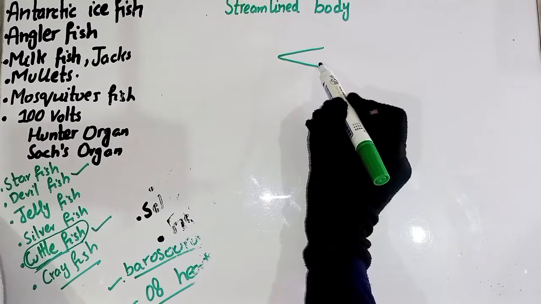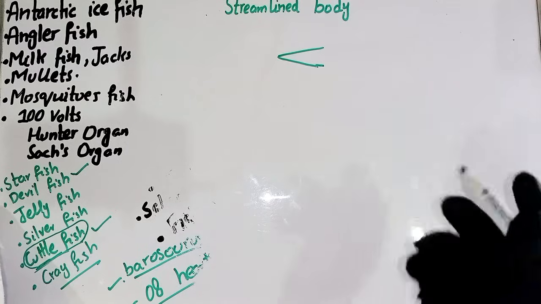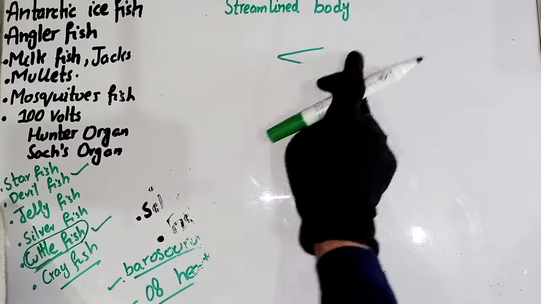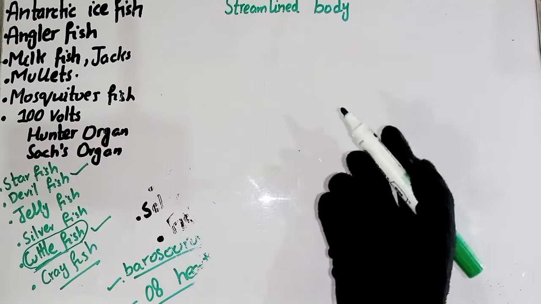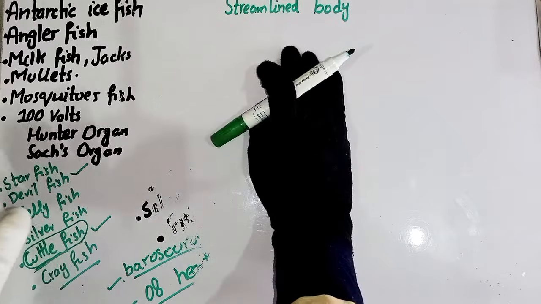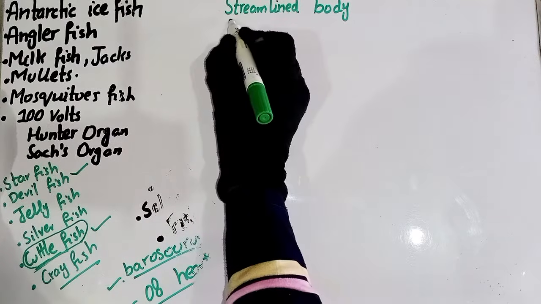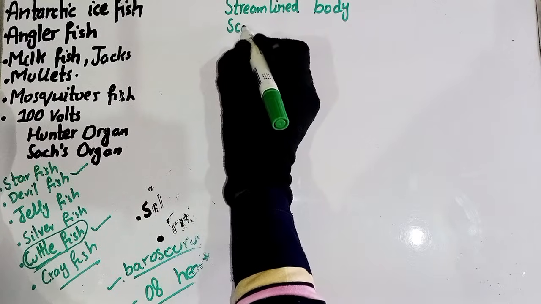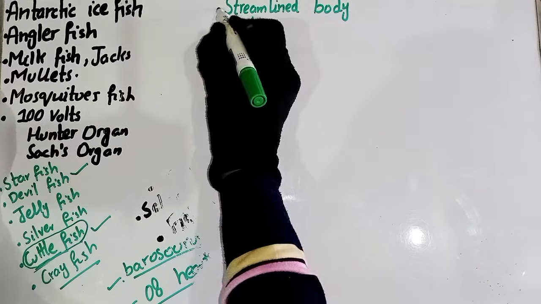This shape you have also discussed in aeroplanes. Aeroplanes also have this sort of body pattern. Fish have to overcome the resistance of the water and aeroplanes the resistance of air, so that's why both of these have a streamlined body. The second one is the presence of scales. The scales are present on the skin of the fishes. That is also very important for the organism.